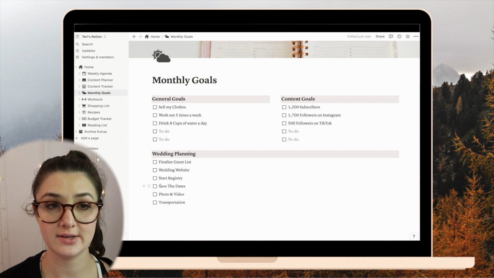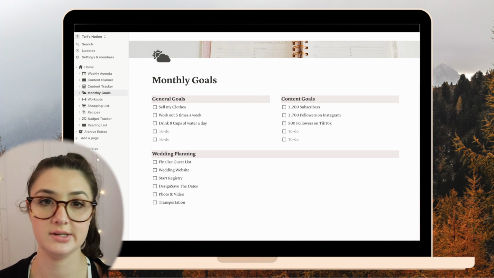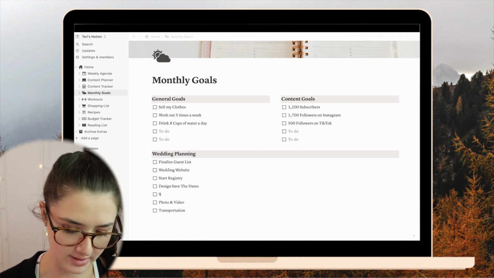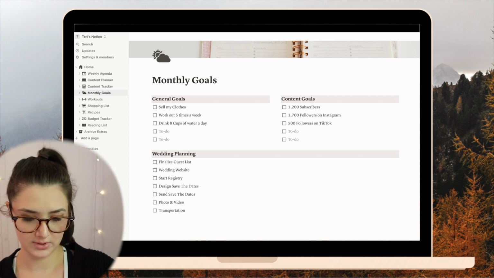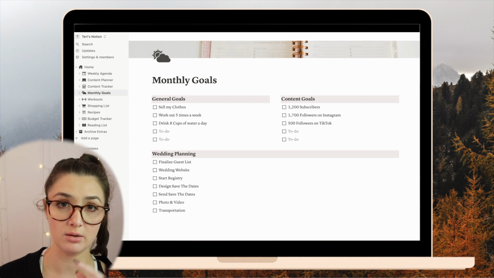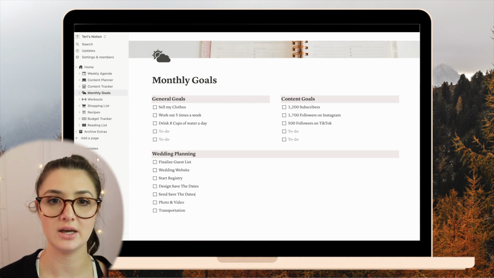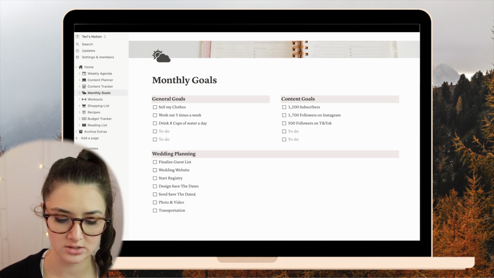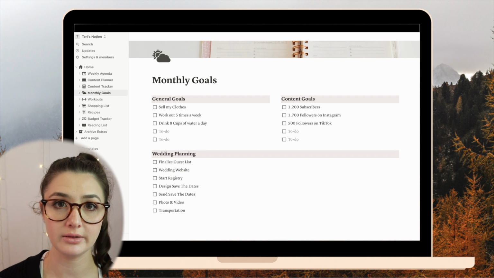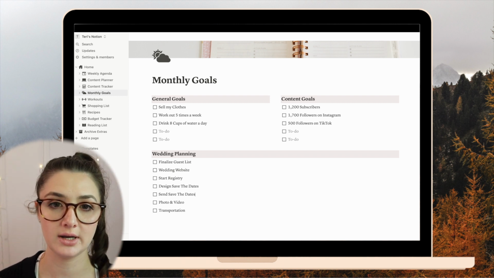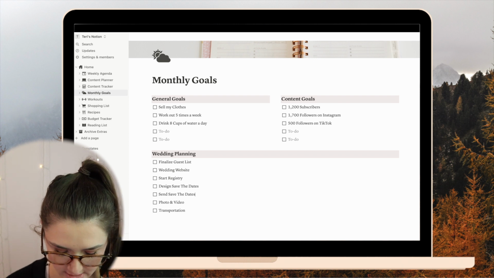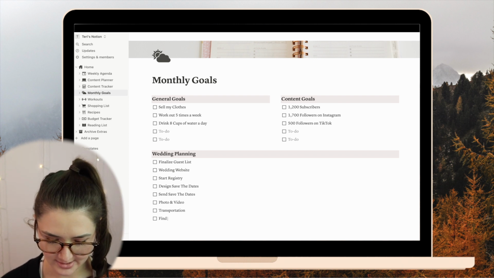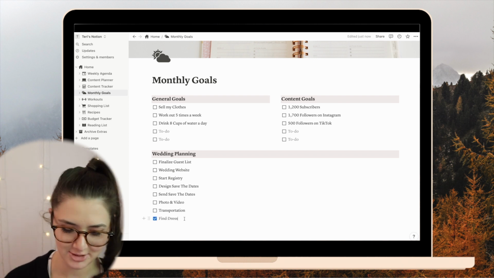We're gonna do digital save the dates. So I think I'm just gonna design them myself, and we're gonna have to figure out how to send them, collect email addresses, which also is the reason why we want the wedding website done before the save the dates, so that we can maybe put the website link on there so that people have access to it. So that is that for now. I think I just want to put this here. I found a dress. I just want one thing to just be checked off.